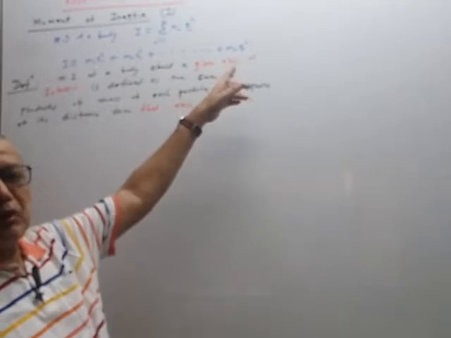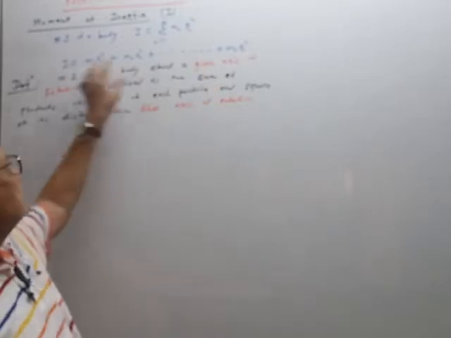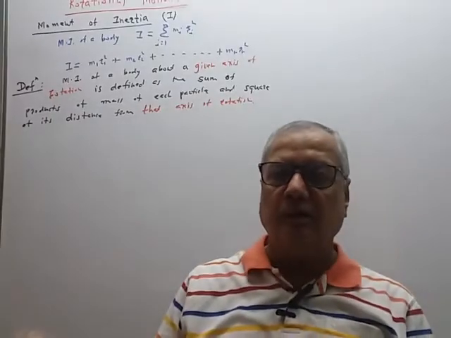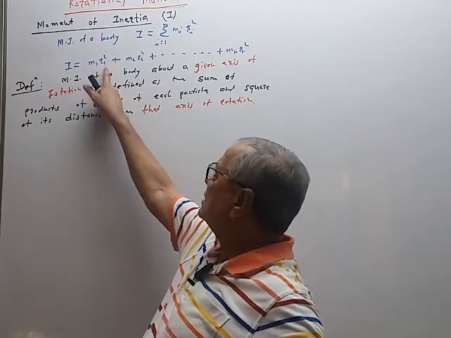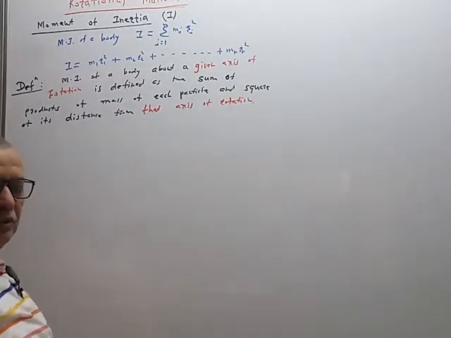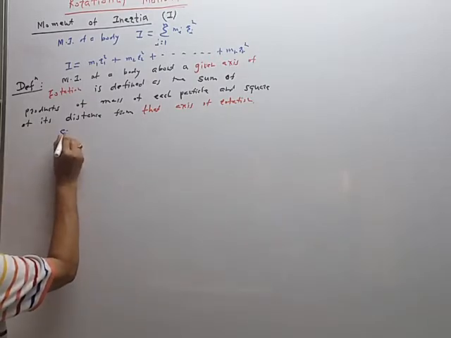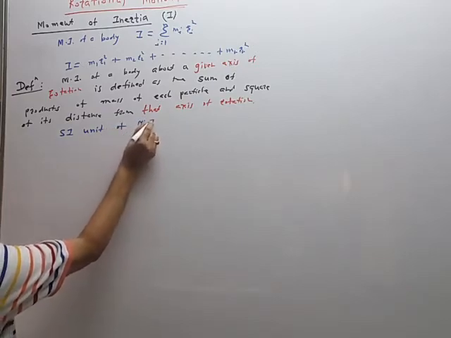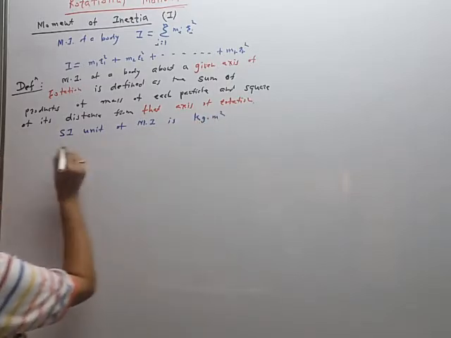So we know the principle of homogeneity. There are n plus 1 terms in total in this equation. So all the terms in the given equation have the same unit and the same dimension. The first term has unit kg meter square, kg meter square, kg meter square. Therefore, I has unit kg meter square. So from the definition, we can derive different quantities like this. SI unit of MI is kg meter square.